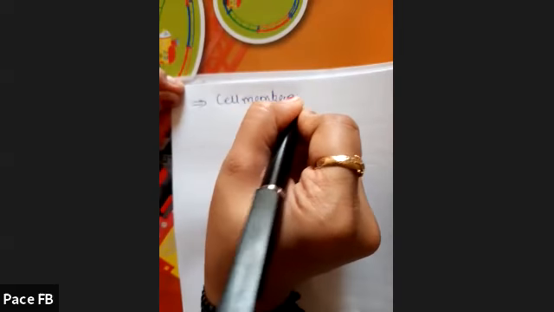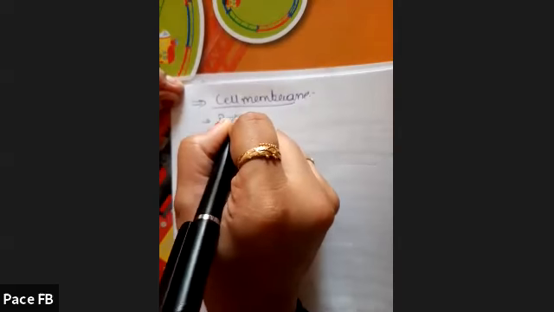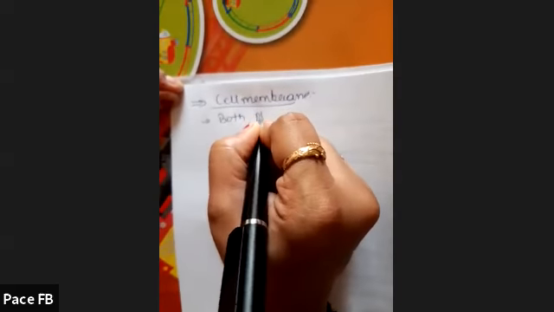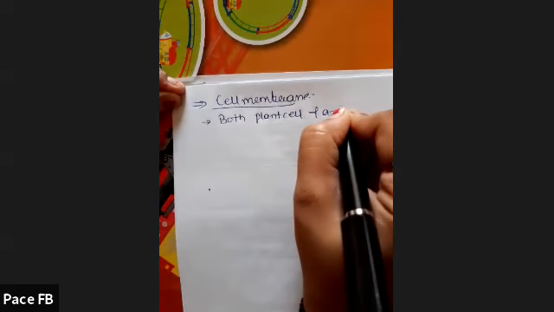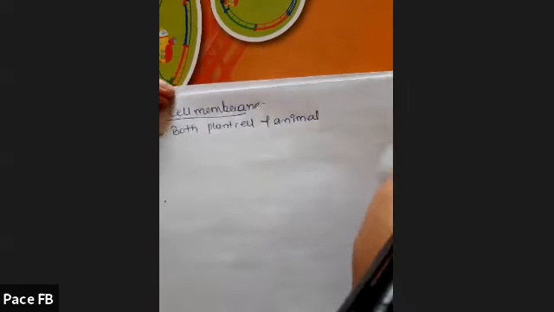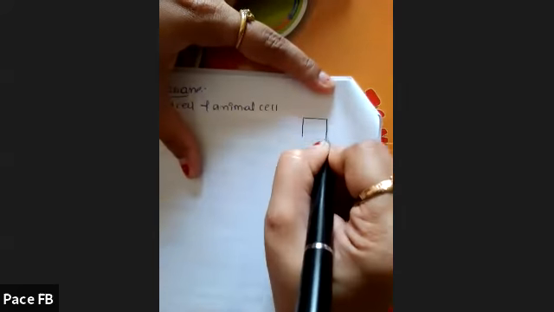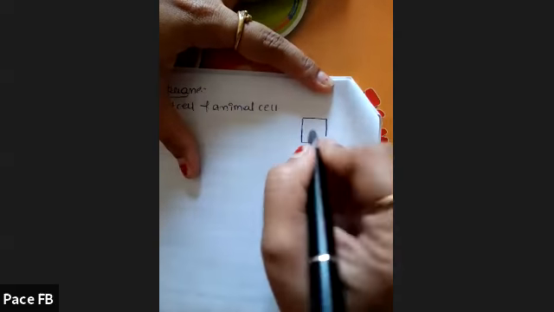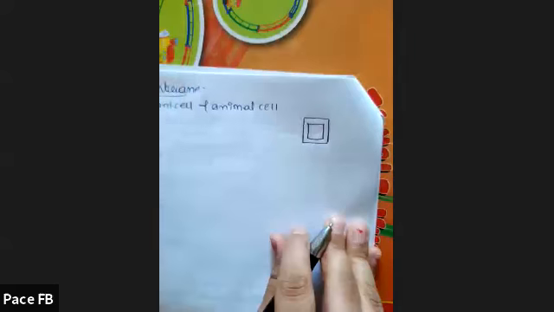So cell membrane is present in both plant cell and animal cell. In plant cell, it is the innermost layer. If I show you diagrammatically, the outer cell is the cell wall in plants, and the innermost material will be the cell membrane.